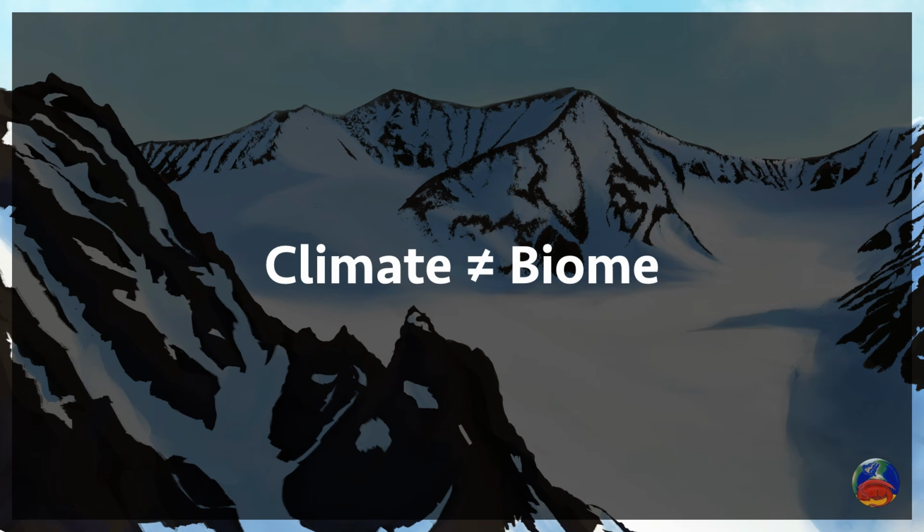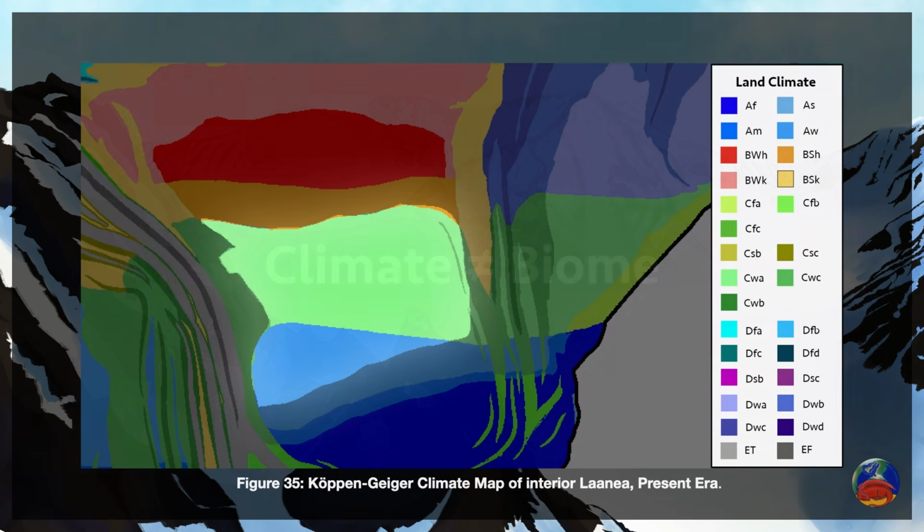One of the main takeaways from Footnote 3 is that systems of climate classification are not biome classifications. The Köppen-Geiger climate classification system was developed to describe climates as they correlated to vegetation on Earth during the late 19th century. So biomes we see in those climate areas may not correlate to warmer or cooler worlds.